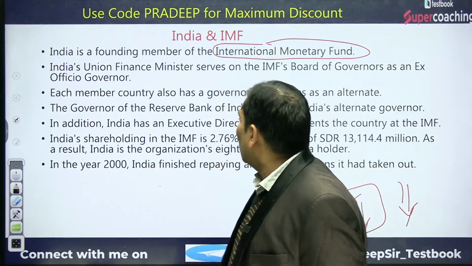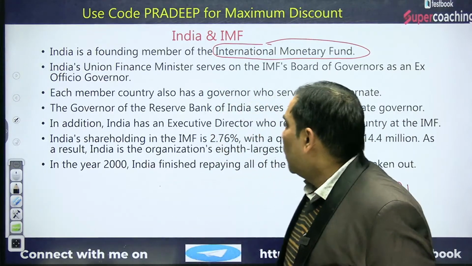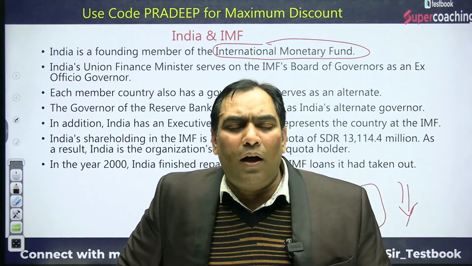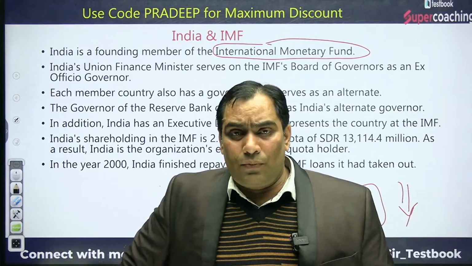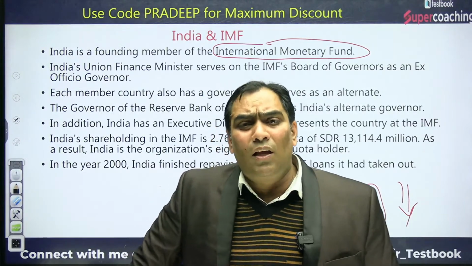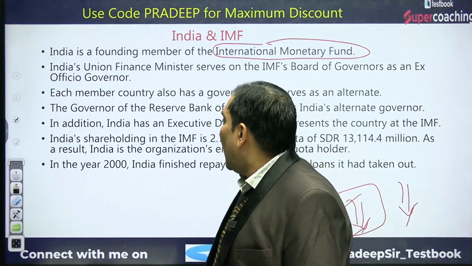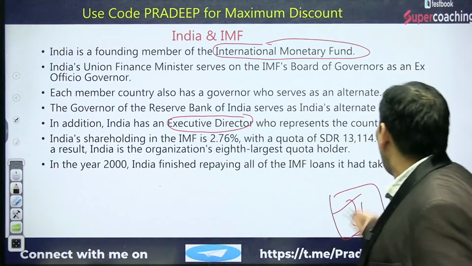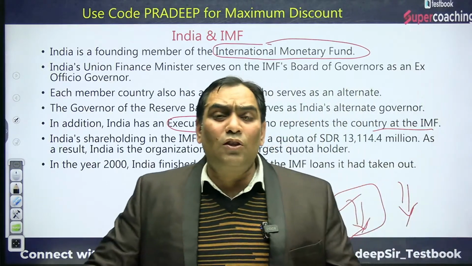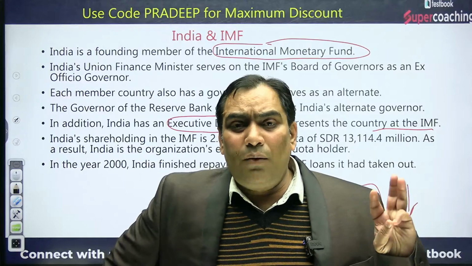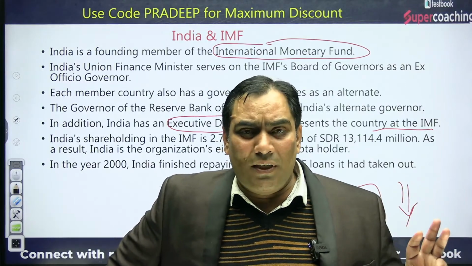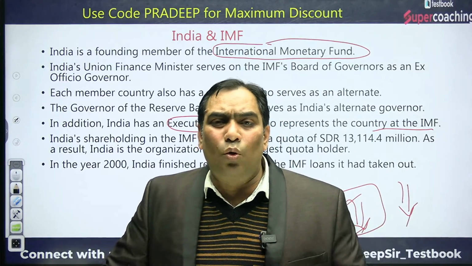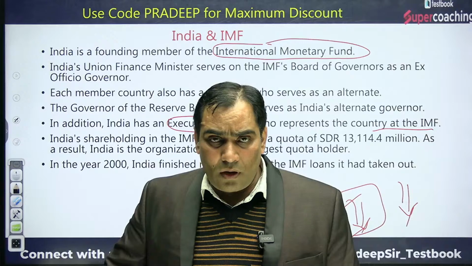Okay, so this is about the IMF. Let me tell you that there is an alternate governor as well, and the governor of RBI is the alternate governor on the board of governors. Not only this, there is an additional executive director of the country at IMF, and it is Geeta Gopinath. That means from India there are going to be 3 representatives. One is ex officio, that is, the finance minister of India is the ex officio member of IMF.